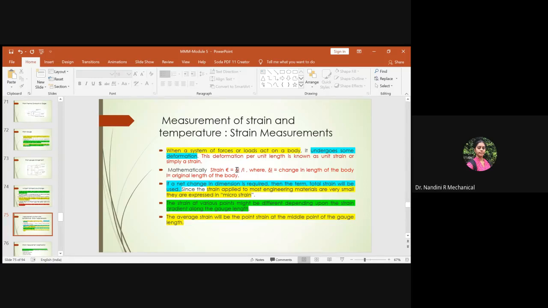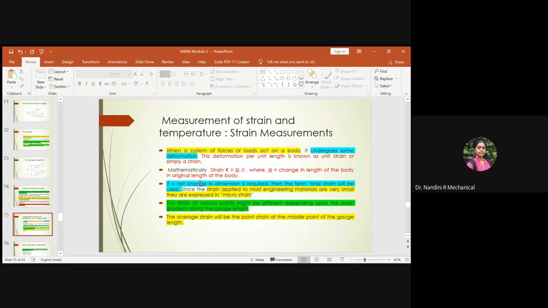After that, you should also know some terms related to strain before going into strain measurements. If a net change in the dimension is required, then the term total strain should always be used. This particular strain, the change in length over the length, provides the change in deformation in a particular cross-sectional area.